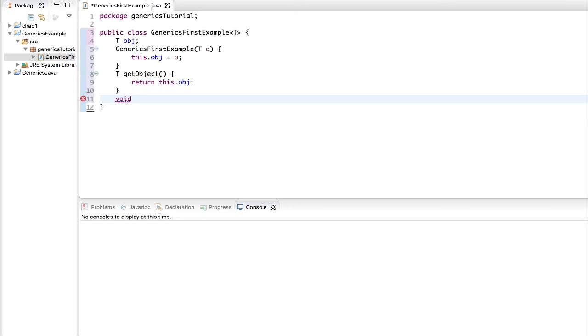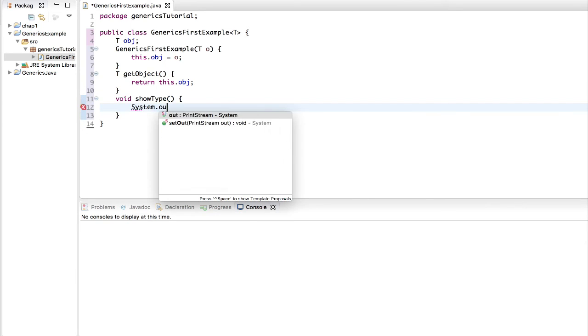Now we need to get into the getter method, which is get object, return this.obj, and we're going to do one more thing, and that is we're going to see the type, or what sort of type we are going to pass in, and we're going to see if that type has actually been taken inside the class during compile time. So if you're a little confused about what's going on, you will get a clearer view once we get into the implementation of the main method.